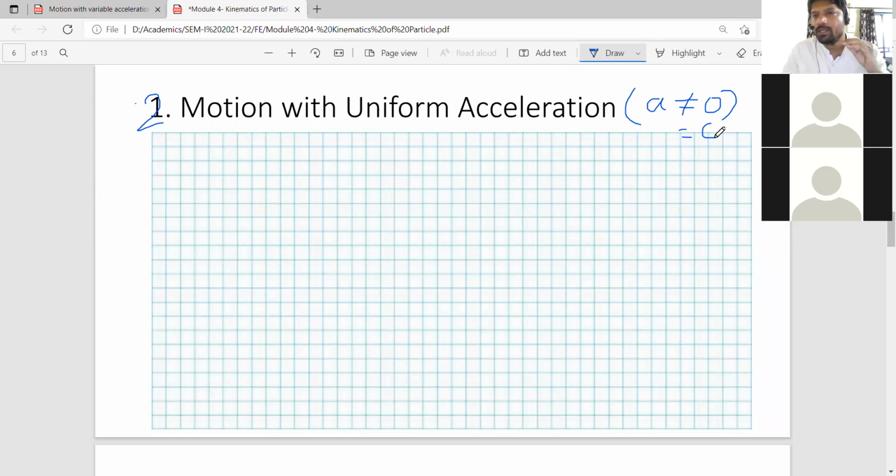Okay, constantly means, say at 1 second, its value was 5 meter per second. At time 1, the velocity value was 5 meter per second. So say it is t time, and this one is velocity.